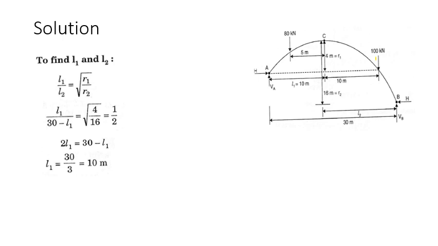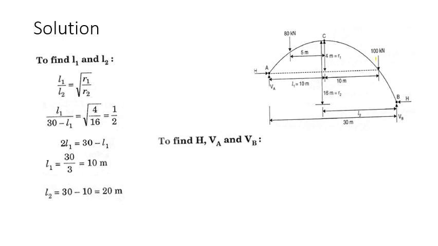Next is to find L2. L2 is 30 minus L1, so L2 would be 30 minus 10, that is 20 meter. Next is to find the reactions VA, H and VB.